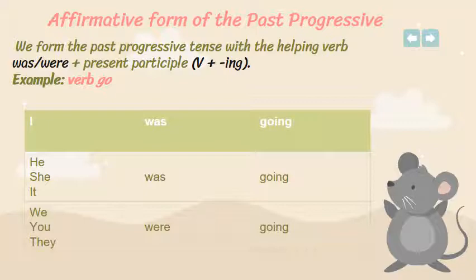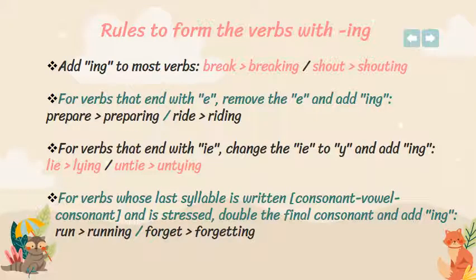If I use the plural subjects, we, you, they, we have to say we were going, you were going, they were going. So you see, you add ing to the verb and you have to use was or were based on the subject. The singular subjects, he, she, it, and the subject pronoun I take was, while the plural subjects, we, you, they take were. Okay? Now there are certain rules that I have to know before adding the ing to the verb. Okay? Before adding the ing.